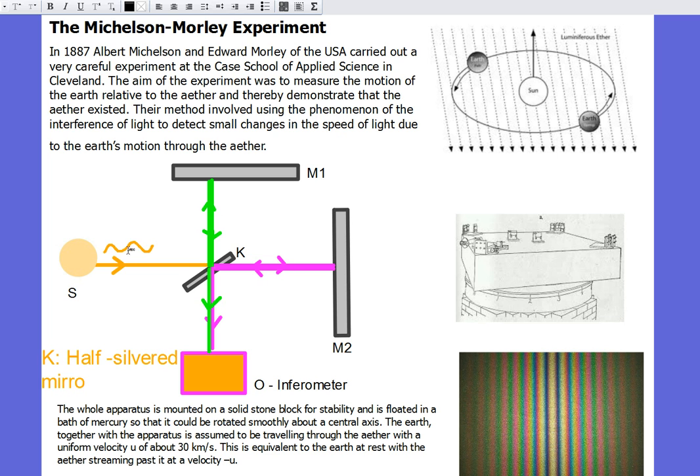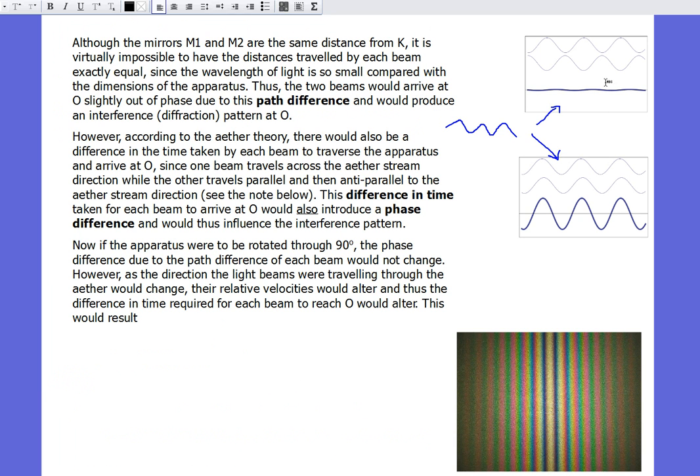And therefore, even though they started off as all the same wavelength, all in phase light, when they travel in these different directions through the ether, they should have changed their speed, and therefore the light rays should have come out of phase. So this should have been out of phase with this, and therefore they produce an interference pattern in the interferometer. But it's a little bit more complicated than just that. So let's have a look over here, just to refresh my interference. So here's an example of interference. These two waves are completely out of phase, and therefore they basically cancel each other out as destructive interference. These two waves are in phase with each other, and therefore when they hit, they have constructive interference.